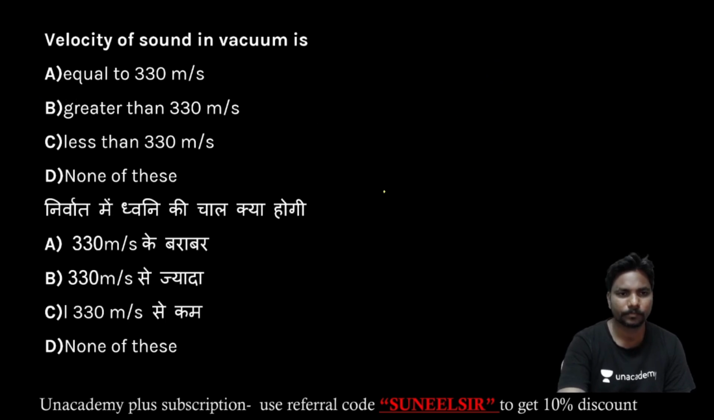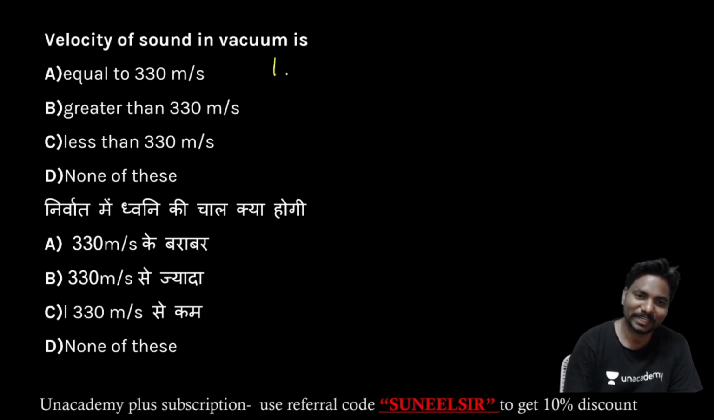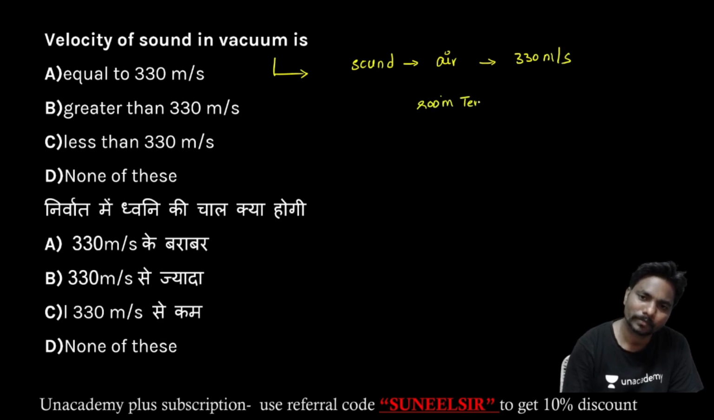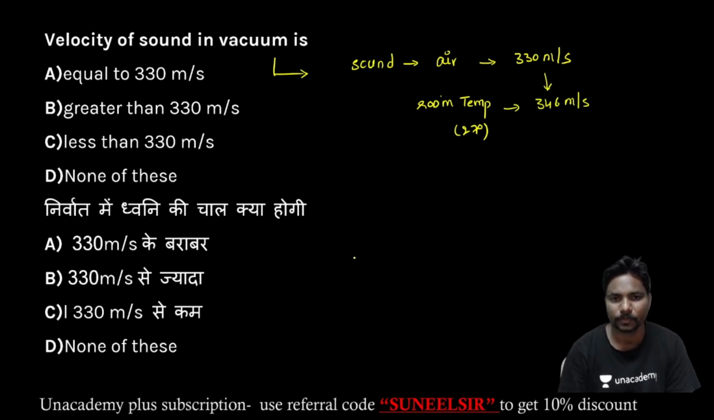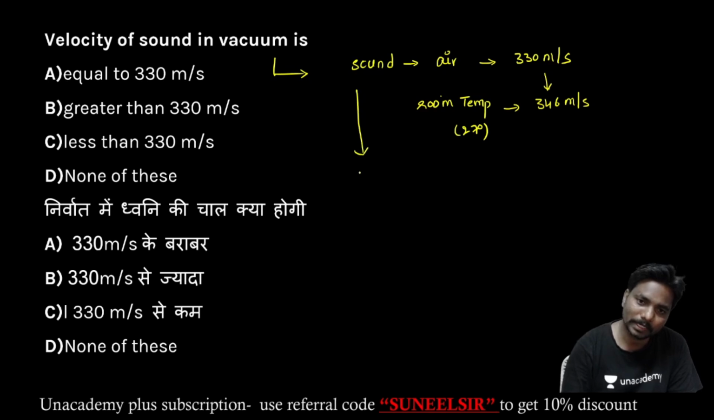Coming to the next one, velocity of sound in vacuum. Very easy, important question. Generally, the speed of sound wave in air is 330 meter per second. At room temperature, that is 27 degrees centigrade, it will be 346 meter per second. So as temperature increases, the speed increases. And we know sound is a mechanical wave.